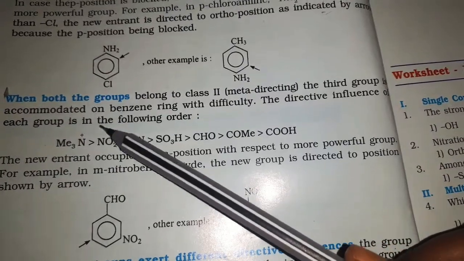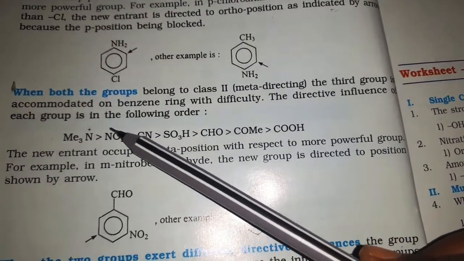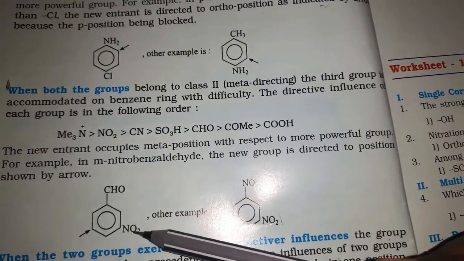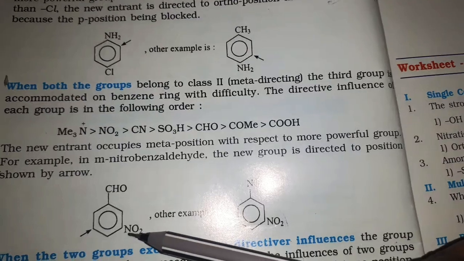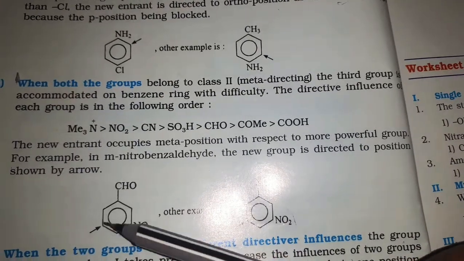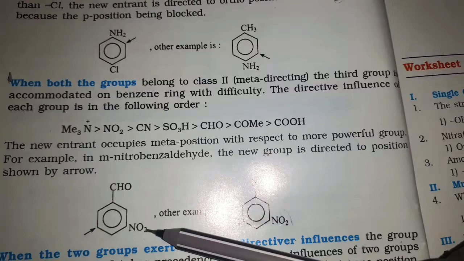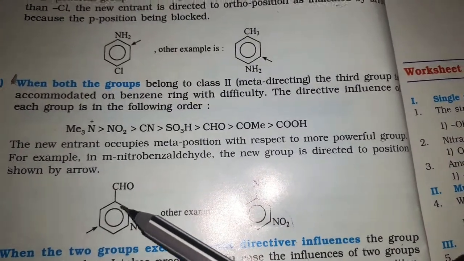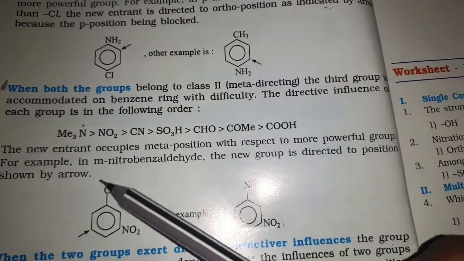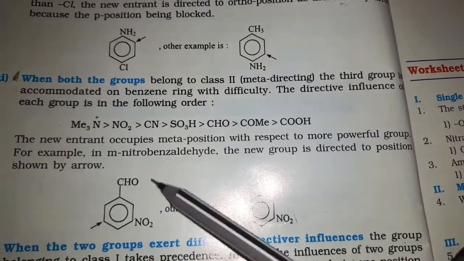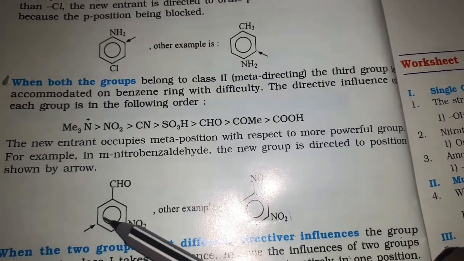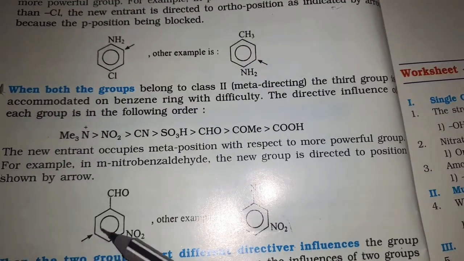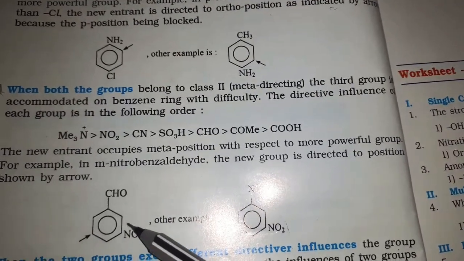So we know that NO2 is a meta directing group, so we should give priority to the NO2 group. The substituent will get attached at the meta position with respect to the nitro group. From this side, ortho, meta, so this is the meta position. From the other side, ortho, meta, but here the meta position is blocked, meaning one substituent is already present. So now we have only one chance: the third substituent will get attached at this meta position with respect to this powerful group.